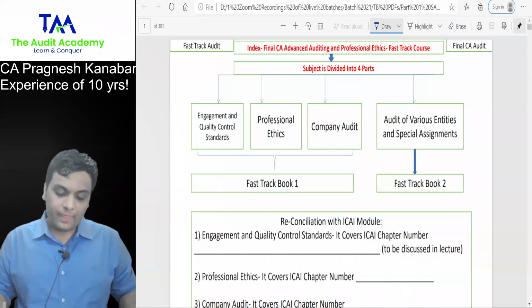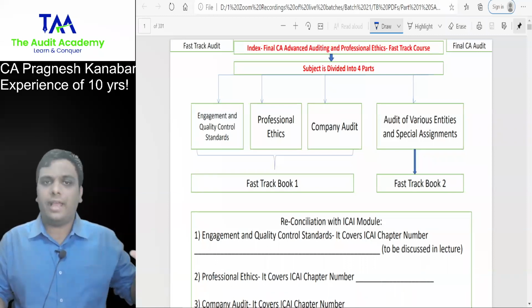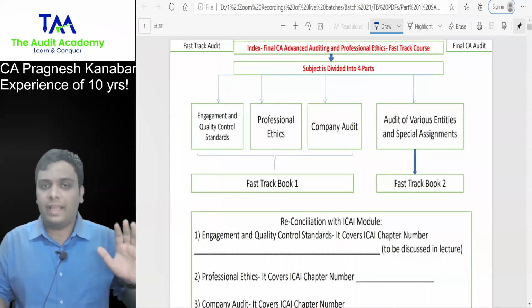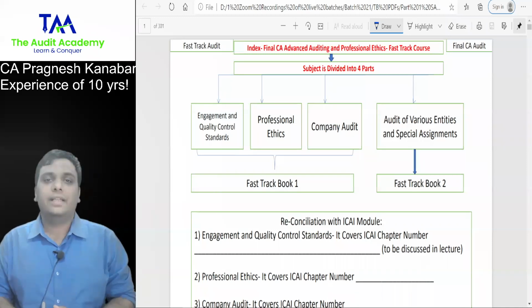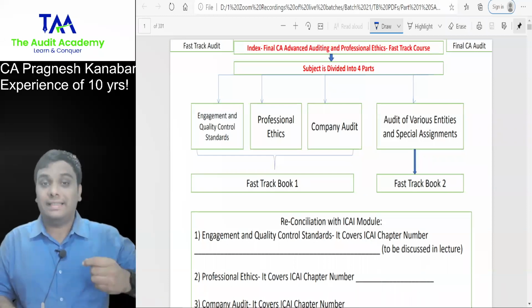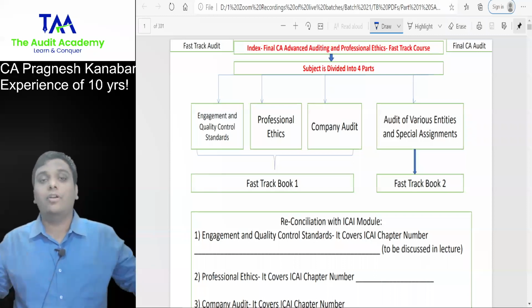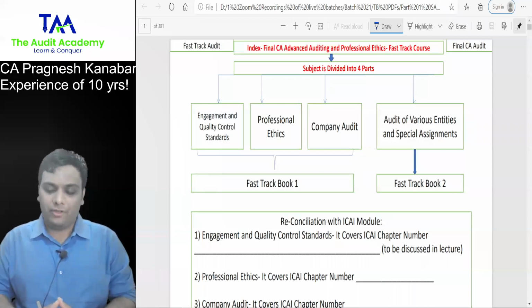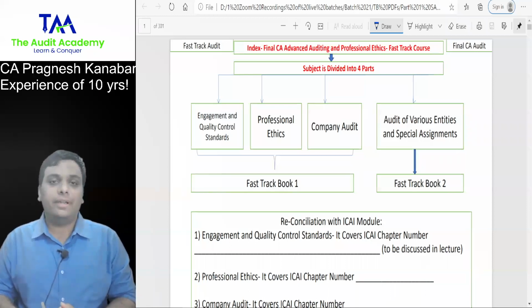So when you look at the syllabus which is uploaded as of now on the ICAI website, I am taking this lecture on 7th February 2023. Many professors do not say the date of the lecture in their videos because they want to run videos for a longer time, but I keep updating my videos, so I'm not worried about it. So I'm taking this lecture on 7th February 2023.